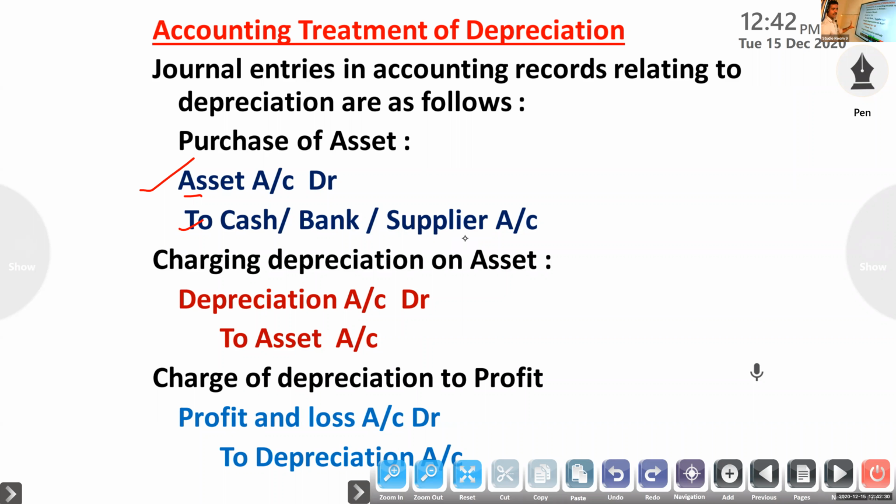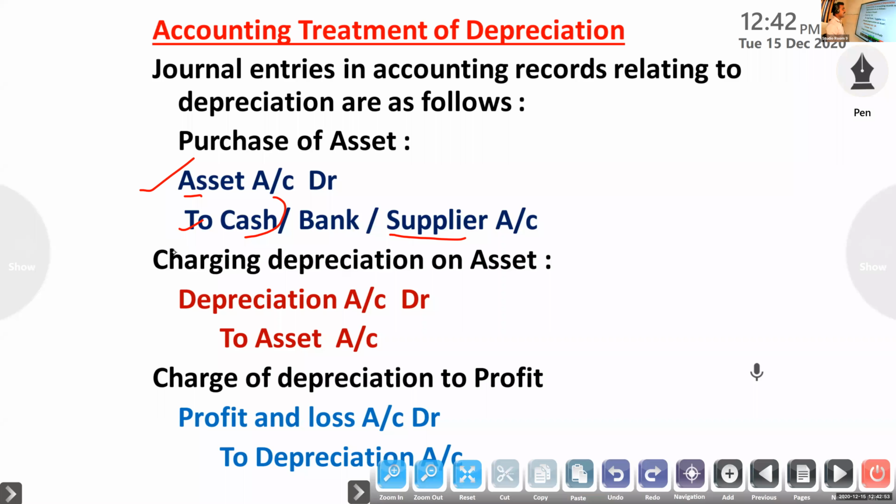Normally it is a cash transaction, that you have to remember. This you have to study. So first entry, machinery account to bank. Purchased machinery, so entry will be machinery account to bank. Next one, second entry. Only 3, 4 entries you have to study.